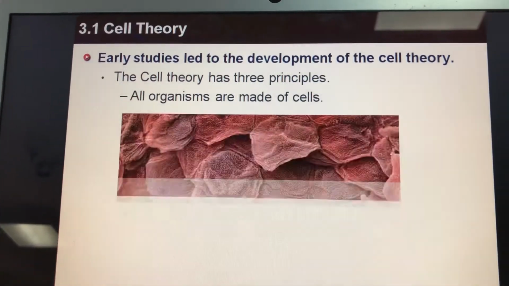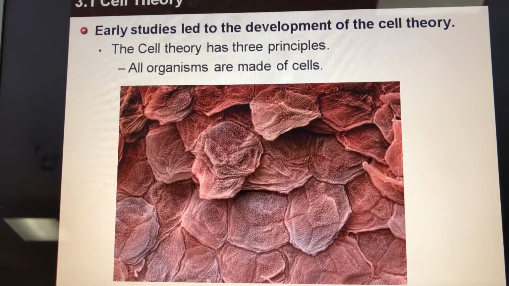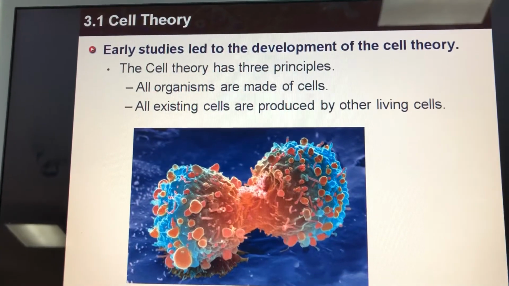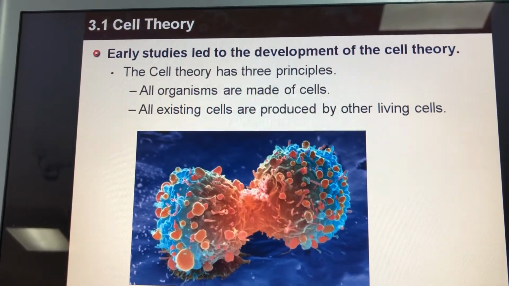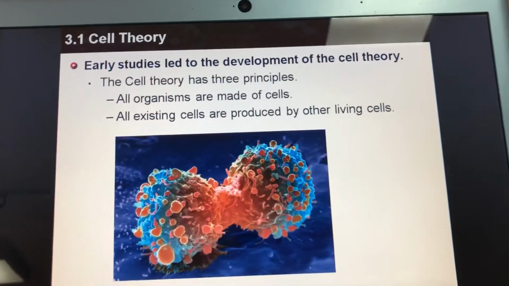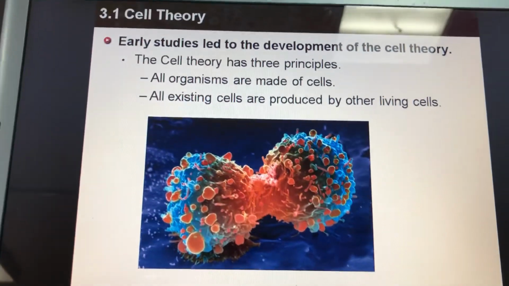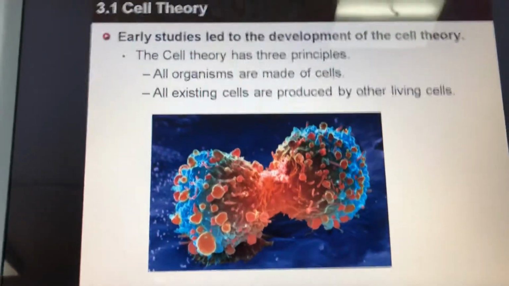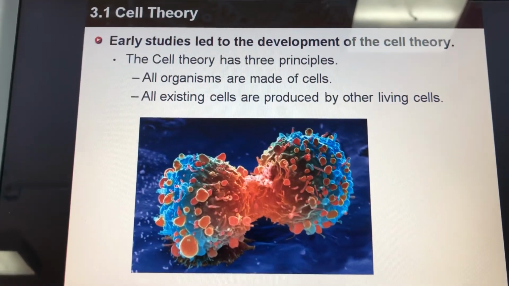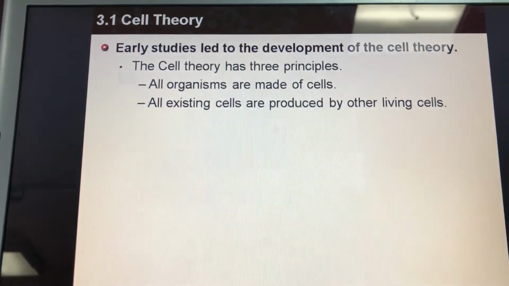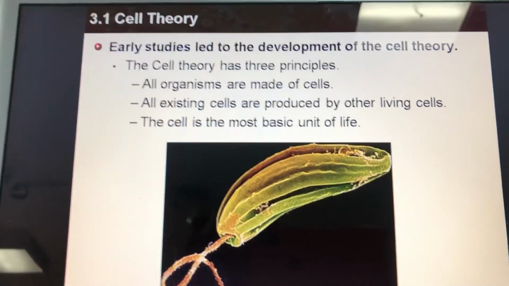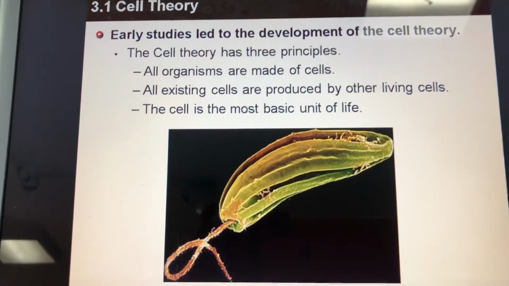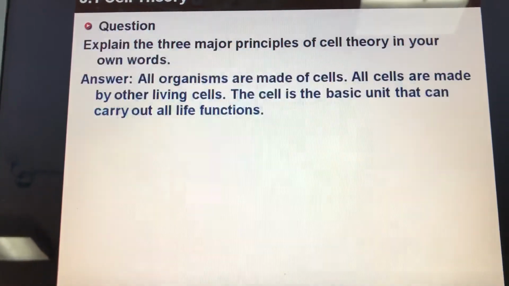Now, the cell theory has three principles. The first one, all organisms are made of cells. The second principle, all existing cells are produced by other living cells. If we think about where each cell came from, it came from an original cell. Original cells divided and produce new cells. So all existing cells are produced by other living cells. We'll talk about this in more detail later in the coming lessons. And the cell is the most basic unit of life, which means the cell does all the functions needed to stay alive.